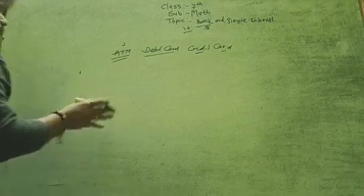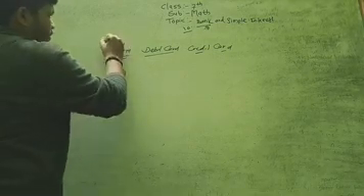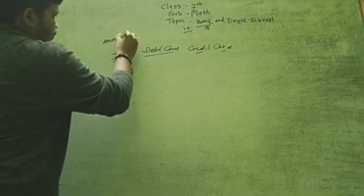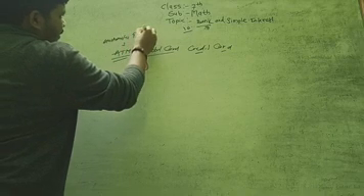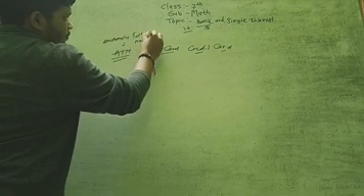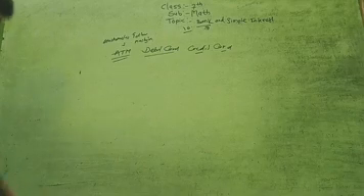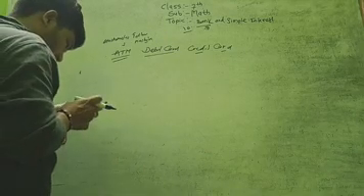So if anyone asks you what is the long form of the ATM machine, then it is nothing but the automatic teller machine. This is the long form of the ATM machine. Okay. And what is the debit card then?